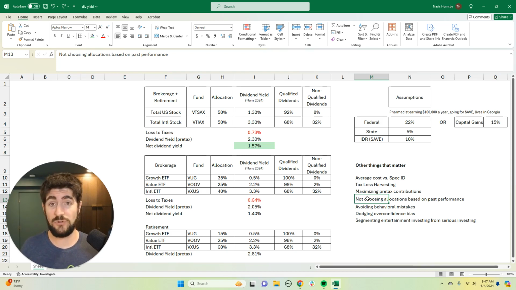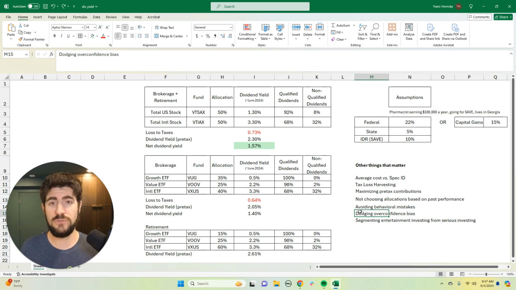Now, behavioral mistakes are also things like selling in a market downturn. So many people panic and sell when the market goes south, and we haven't had to experience a really negative market since the financial crisis as of recording this, except for a very brief period during the pandemic.